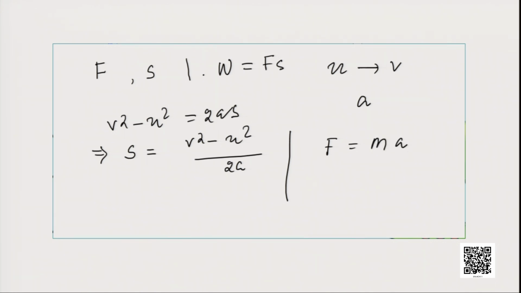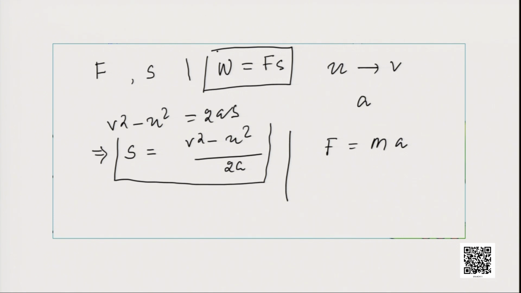Now, substituting these values of s is equal to v square minus u square by 2a and F is equal to ma in the equation W is equal to Fs, if you substitute that, what are we going to get?